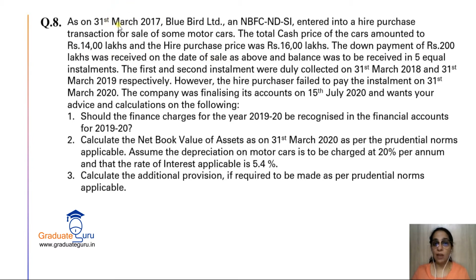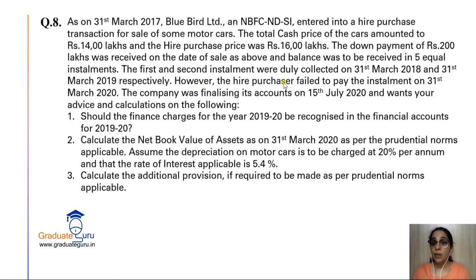So on 31st March, they are entering into the sale agreement. On that same date, we will get our down payment. And balance was to be received in 5 equal installments. So we'll see how we segregate that. First and second installment were duly collected on 31st March 2018 and 31st March 2019 respectively. So एक साल के बाद हमें installment pay करना है. Our sale was on 31st March 2017. So 1 year later, 31st March 2018, we received the first installment. Second year later, we received the second installment, 31st March 2019.